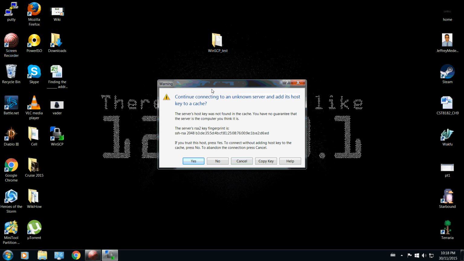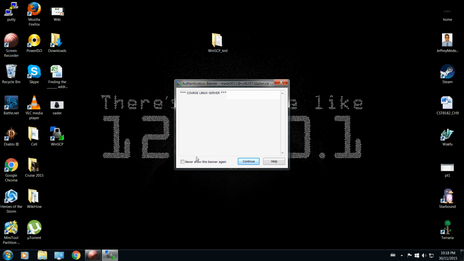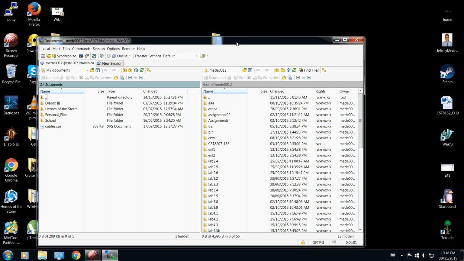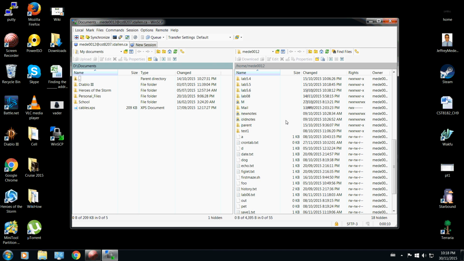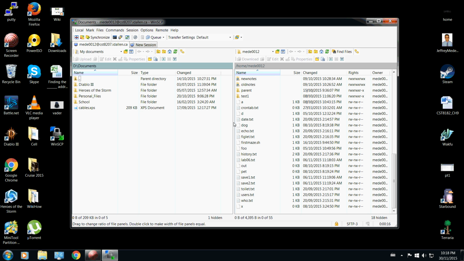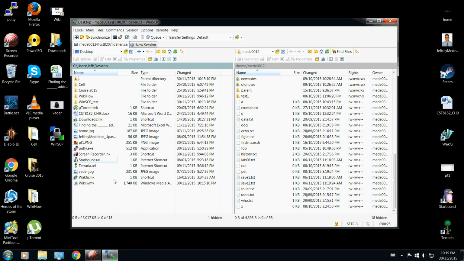The login button will prompt you to let you know that you're connecting to a server. It might not be authenticated your first time, so you're going to say yes, I know that's the server I'm looking to connect to, and continue. Once you successfully log into your session, it's called the session window. Everything to the right of this breaker bar here is on my Linux remote server. These are all the folders and files that I have in my Linux machine. Everything to the left-hand side of this bar is everything that I have on my local Windows machine. You'll see here, this is my documents. I can go to my desktop and see things there. So it separates the two machines.